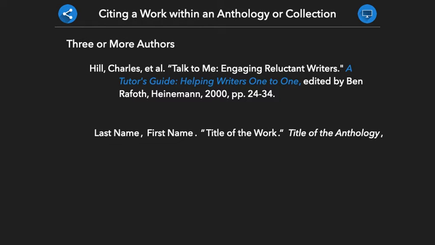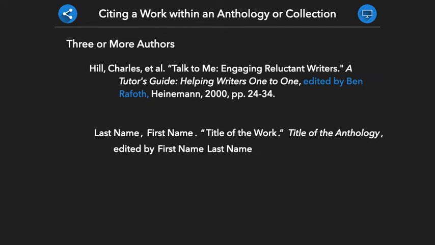After the anthology title is given, we will then provide the editors. Before giving the editors, we will include the words "edited by," and then provide the editor or editors' names, giving their first name and then their last name.